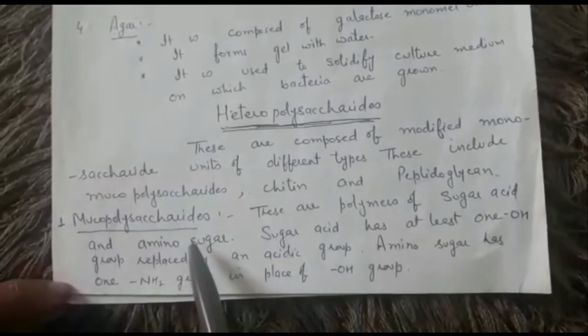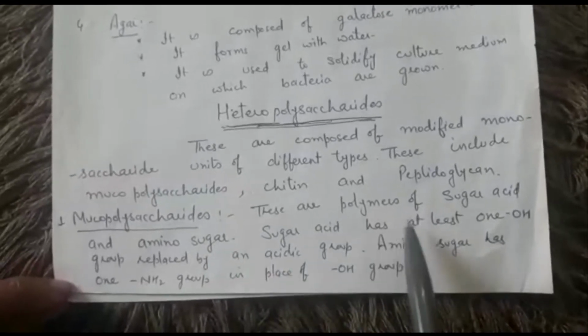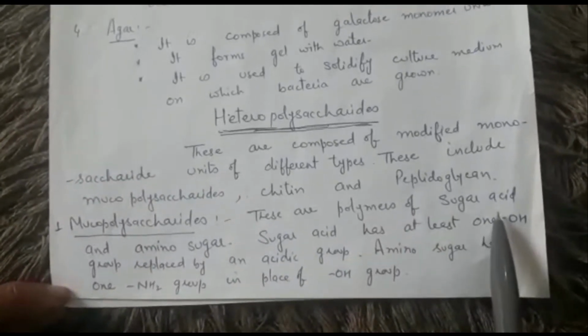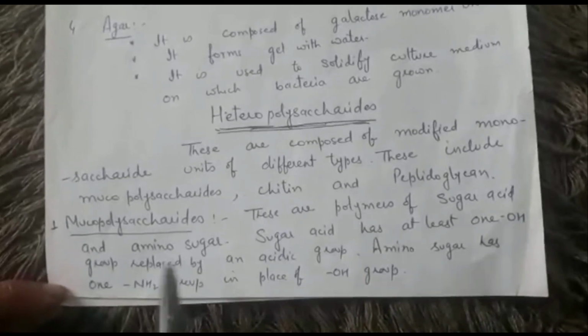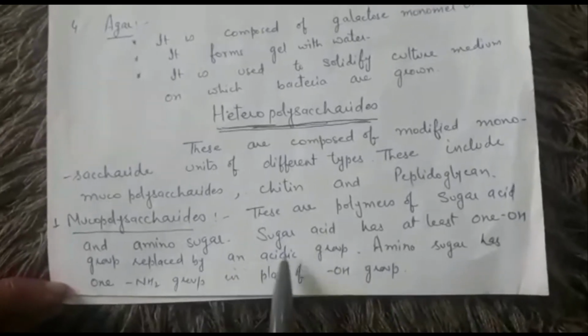First type is mucopolysaccharides. So they are polymers of sugar acid. So it is the modified sugar acid and amino sugar. What is sugar acid? In sugar acid, one OH group is replaced by acidic group.